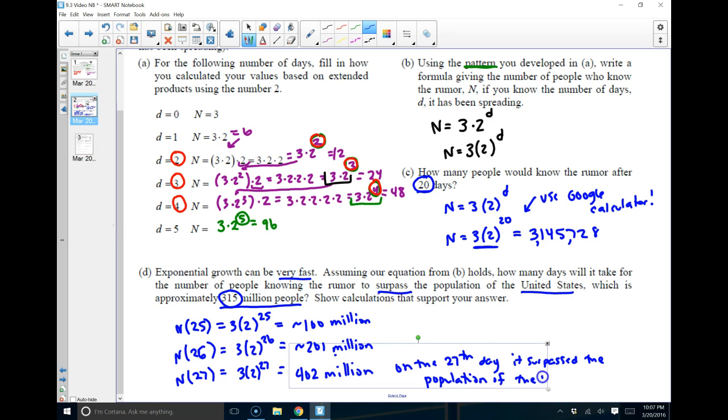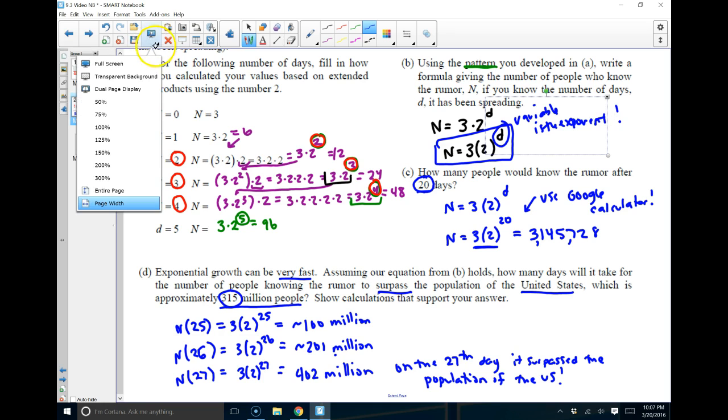Okay? So the whole point of this problem was to get you to practice plugging this into a calculator, to let you understand how the pattern of something exponential can grow very, very quickly, and to get a sense of this equation, this 3 parentheses where this is your variable. The variable is the exponent, okay? Which is kind of a new idea for a lot of us, all right? So let's go on to the next problem.